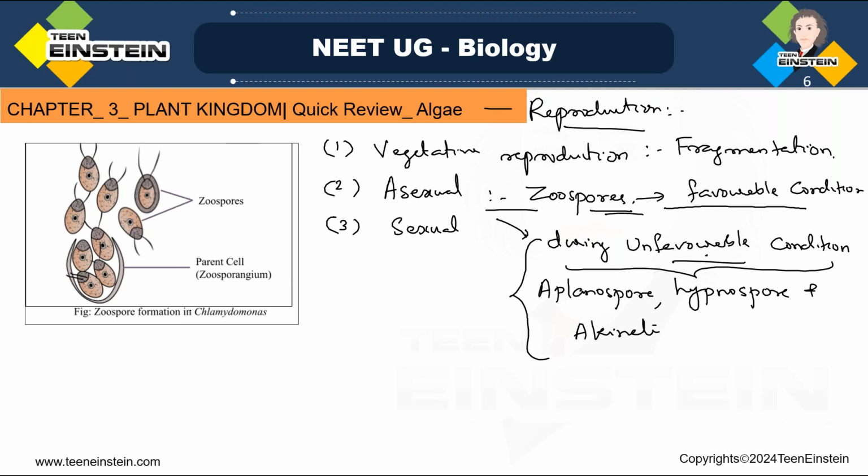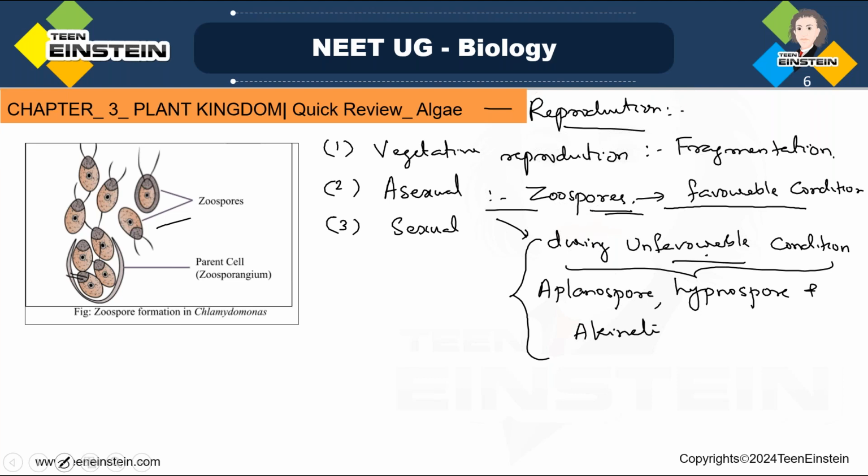See, this is the zoospore formation in Chlamydomonas. We said zoospore formation takes place during favorable conditions. So during favorable conditions, through asexual reproduction, Chlamydomonas forms zoospores. You can see the zoospores. This is the parent cell, working as a zoosporangium, and it will release these zoospores during favorable conditions. And during unfavorable conditions, asexual reproduction in algae takes place by hypnospores, aplanospores, and echinates. Okay. Next, we need to tell about